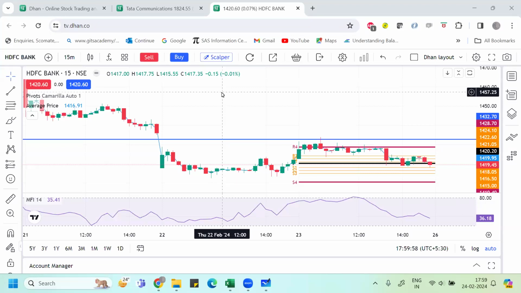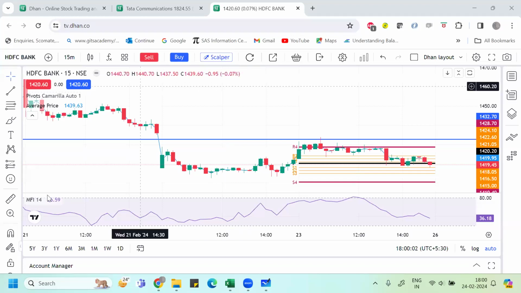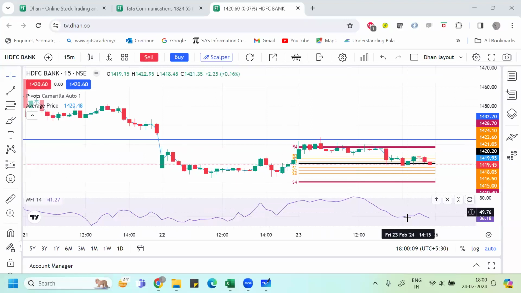Here in this class, I'm going to talk about money flow index. I believe you can see here, there's something called MFI being written here. It's an oscillator which gives you a value between 0 to 100. Whenever you insert this oscillator over any stock technical analysis chart, you will get a value between 0 to 100.